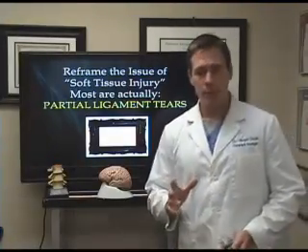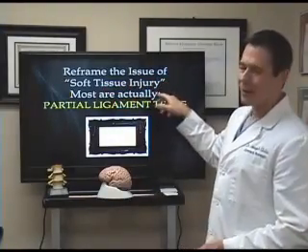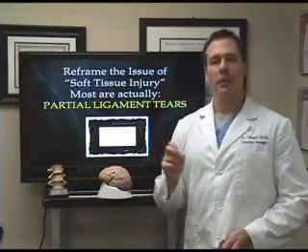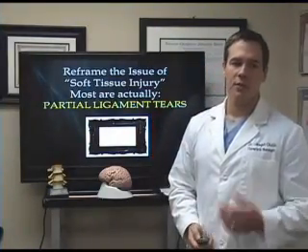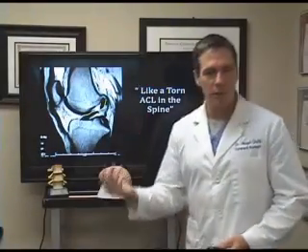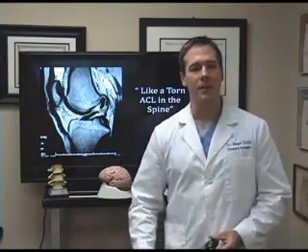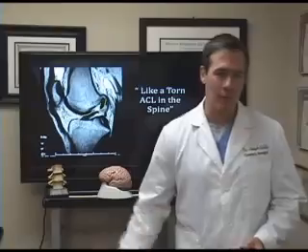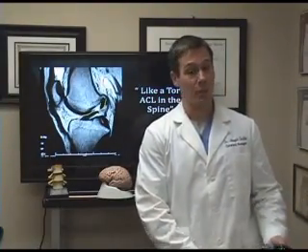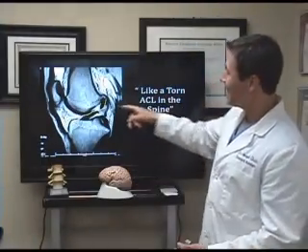What we need to do is reframe the issue of the minor soft tissue injury, because most of these cases are actually partial ligament tears. Okay? They're tears to the upper cervical ligaments. It's kind of like a torn ACL. Now, you as a personal injury attorney know that if somebody has slipped and torn their ACL, or they're in a car accident, and you have objective MRI evidence that they didn't have a torn ACL before the accident, they have it now, that's a slam dunk case for you because you can see the ligament damage.